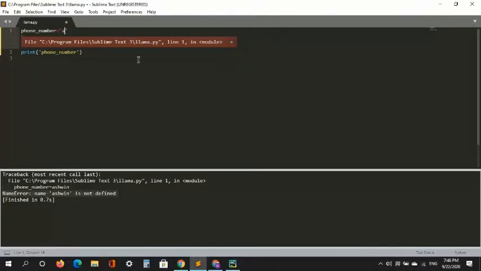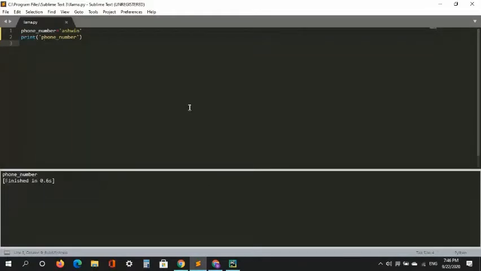You can put it in quotes and type Ashwin. You can type any name of your choice, whatever you want. When I press Control B, boom, what? We got phone number. We are supposed to get Ashwin, not the phone number.